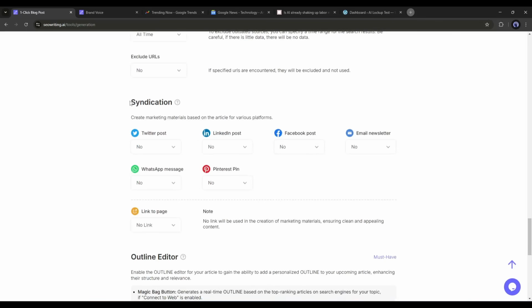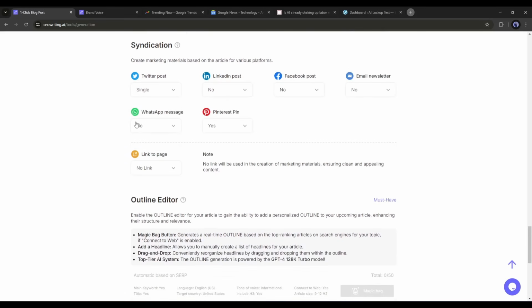Our next feature is syndication. This option will allow you to create a Facebook post, email newsletter, LinkedIn post, Twitter post, WhatsApp message, and a Pinterest pin, all with one click of a button from the same blog post that you just created. For some of the ways that I'm going to teach you in this video to generate traffic to these blog posts, it is interesting that we create one blog post. Just choose yes, and for a Pinterest pin, you can choose yes as well.